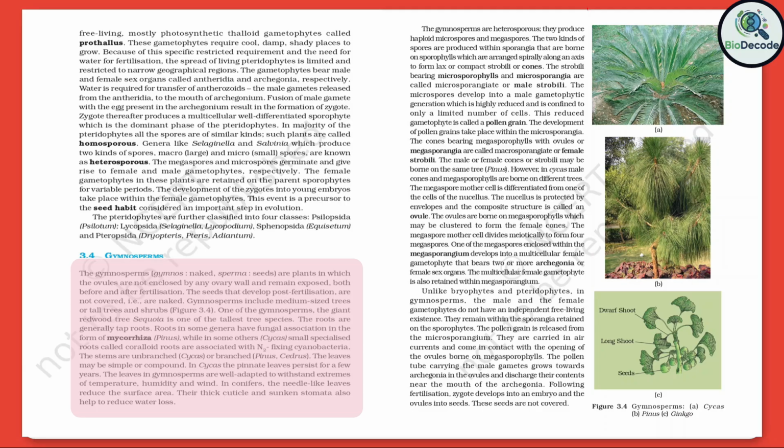The roots are generally taproots. Roots in some genera have fungal association in the form of mycorrhiza, Pinus, while in some others, Cycas, small specialized roots called coralloid roots are associated with N2-fixing cyanobacteria. The stems are unbranched, Cycas, or branched, Pinus, Cedrus.